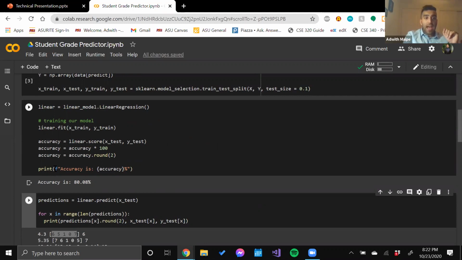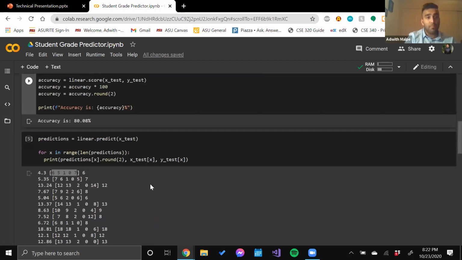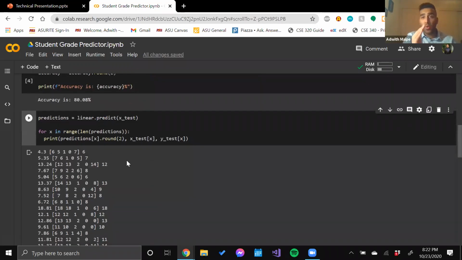Here you can see that the accuracy of my model came out to be 80.08%, which means that it makes the correct number of predictions 80.08% of the time on different test sets. Moving forward, when we apply this to our test set, we can see that it's not entirely accurate. Sometimes it makes mispredictions. We can see here that for this student, our predicted final grade was a 4.3, but the student's final grade was actually a 6. And these are the attributes that I mentioned earlier that we were looking at stored within the list.